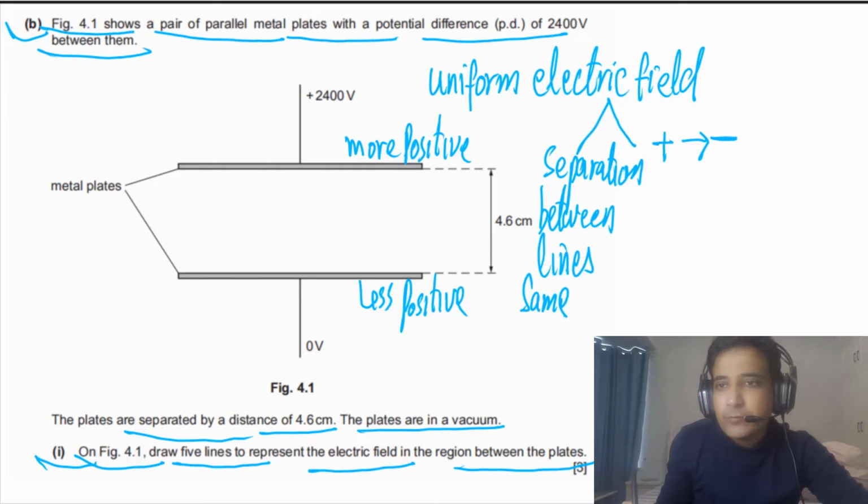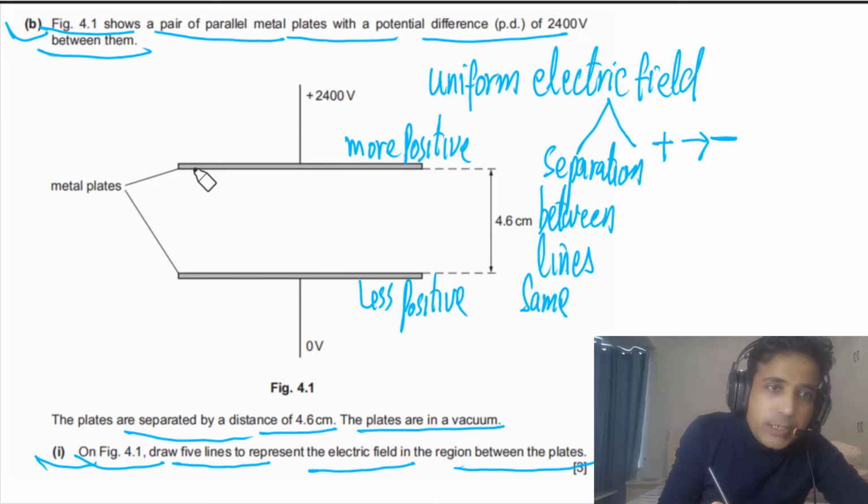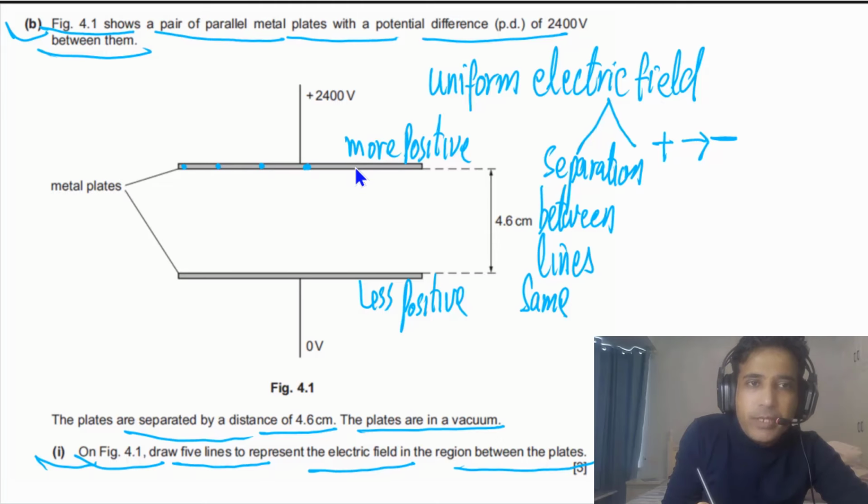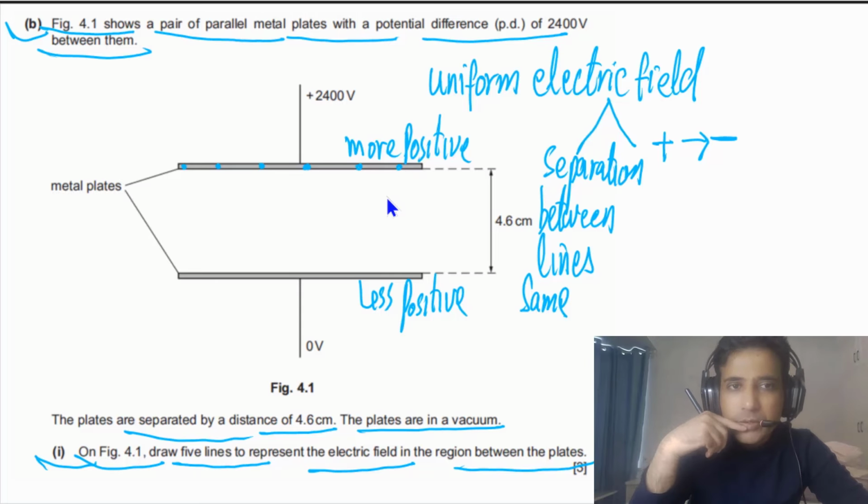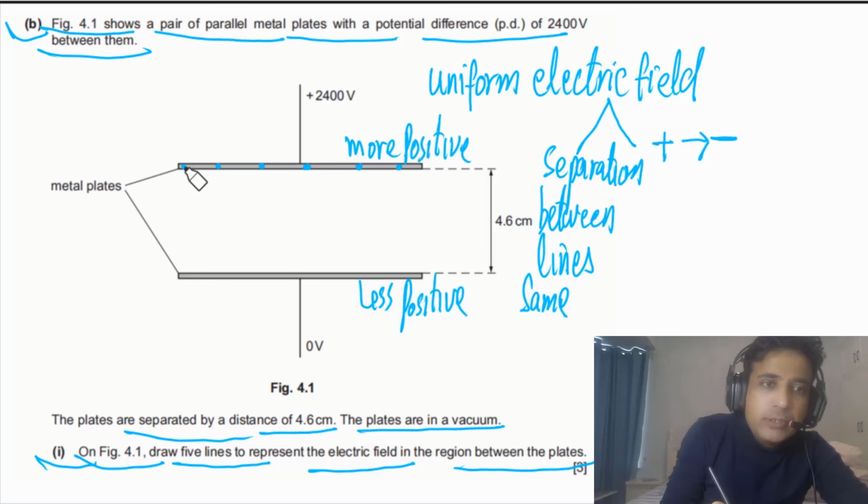So we can start with one electric field line here. Another one can be at this point, another one at this point, another one at this point, and the other one can be like this. So these can be the possible electric field lines. The question is asking you to draw only 5, so at least you have to draw 5, but you can draw more than 5 as well.